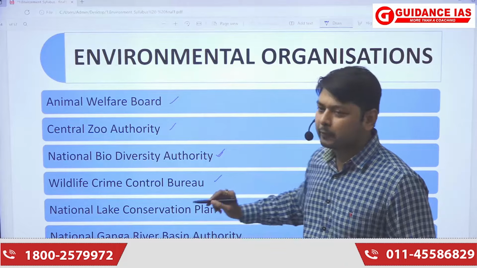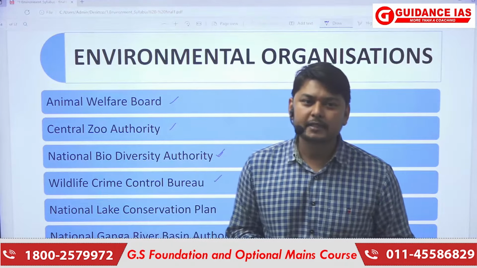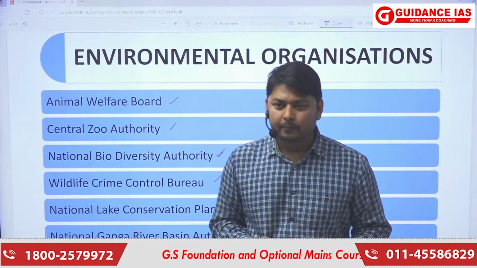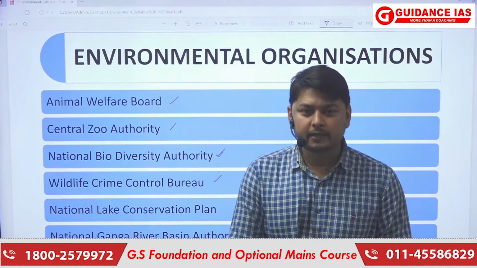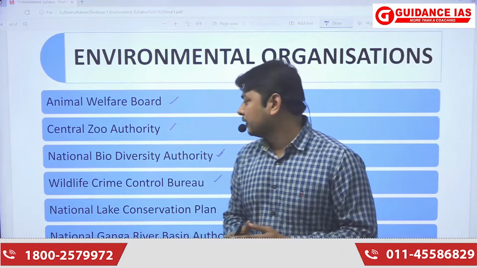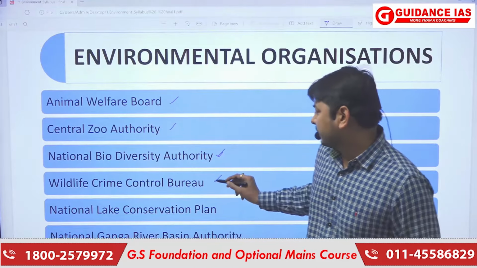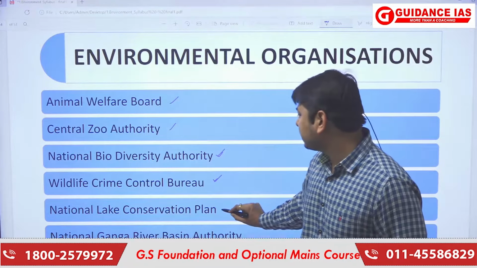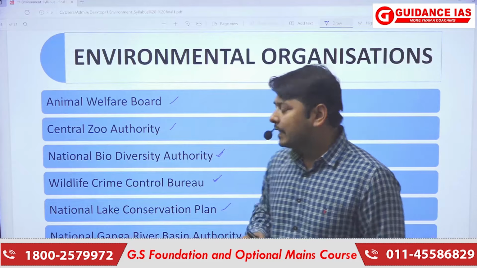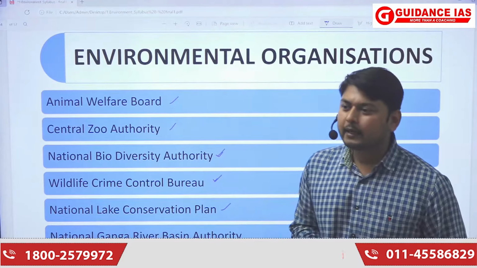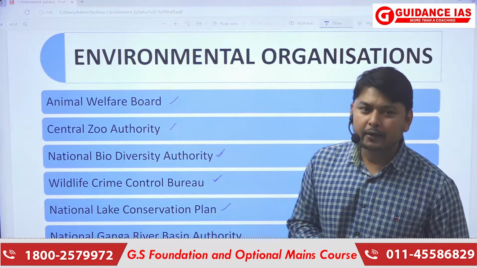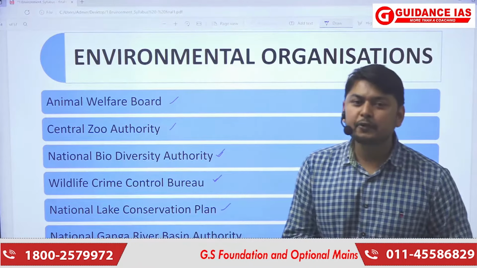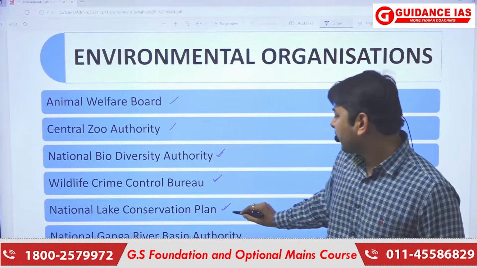Next is Wildlife Crime Control Bureau. There are different animals and plants which are being traded illegally for their benefits. So these plants and animals need to be conserved, and their trade has to be restricted. So for restricting their trade, Wildlife Crime Control Bureau has been established. Now next is Lake Conservation Plan. National Lake Conservation Plan makes a set of procedures for some kinds of lakes. If the lake is being degraded, then there is a conservation action plan for the rejuvenation of that lake. So it is done by this.